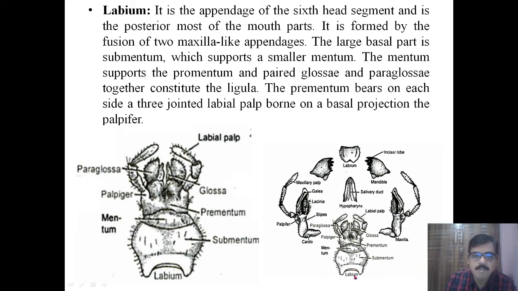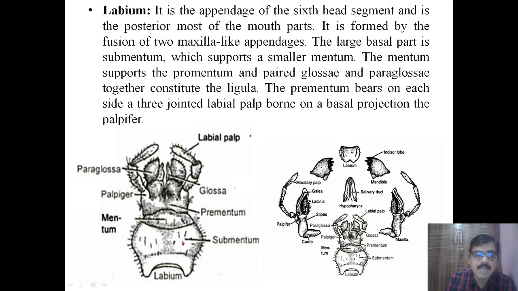It is a single structure, but it is formed by two structures which are like the maxilla. The large basal part is called the submentum, and it supports a smaller basal plate that we call the mentum.